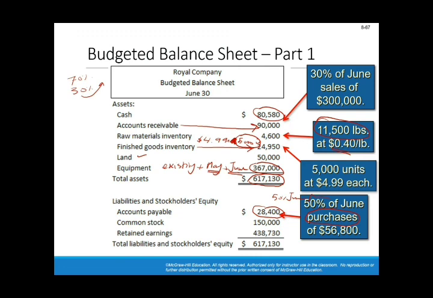Common stock is given at $150,000. Retained earnings, the figure over here, I told you how to compute it. So the sum of total liabilities and stockholders' equity is $617,130, which is equal to total assets. So you can tell that the budgeted income statement is correct.